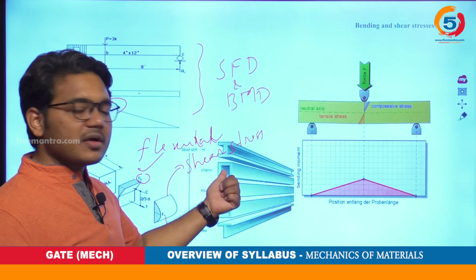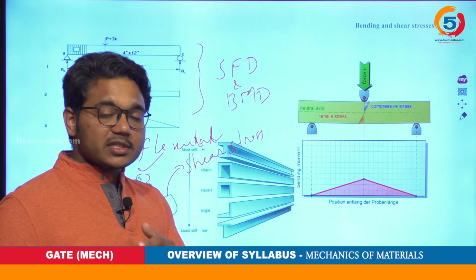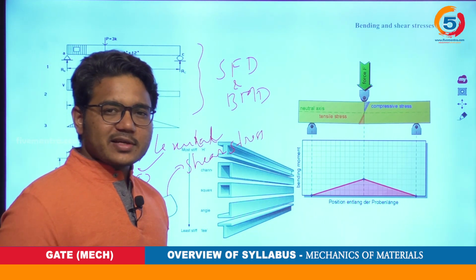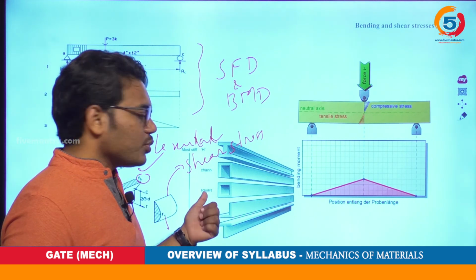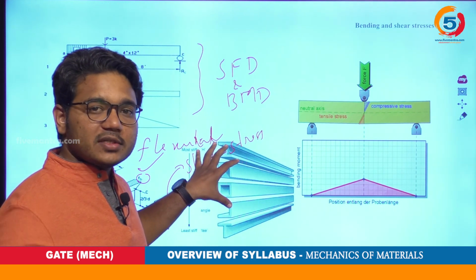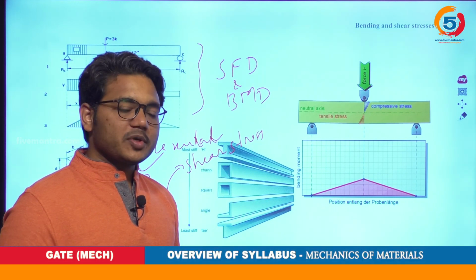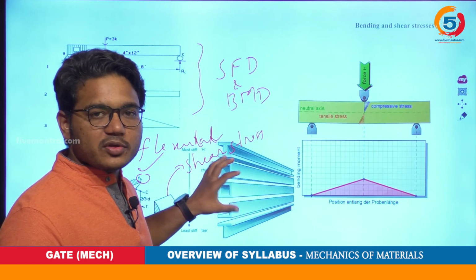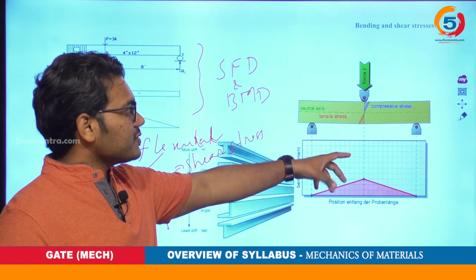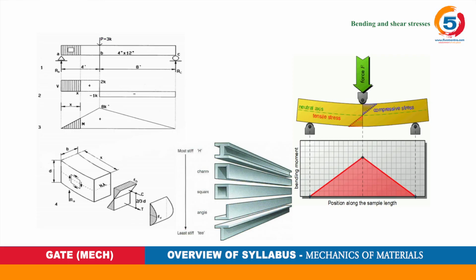Based on this cross section, we need to evaluate its moment of inertia. First we need to identify the centroid, obviously, then calculate the moment of inertia. So we need to discuss that topic also, that is centroid and moment of inertia. That topic will complement this particular topic, so we will be discussing it at the end. And you can observe here the variation based on the increase in the force,